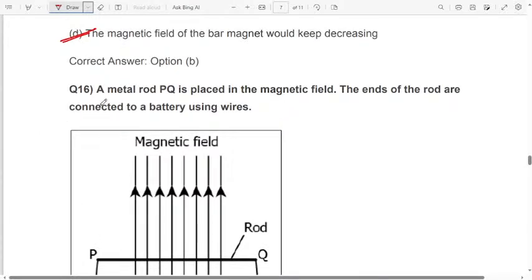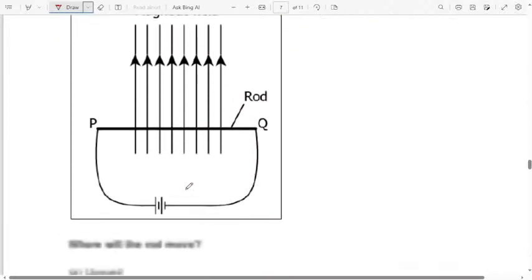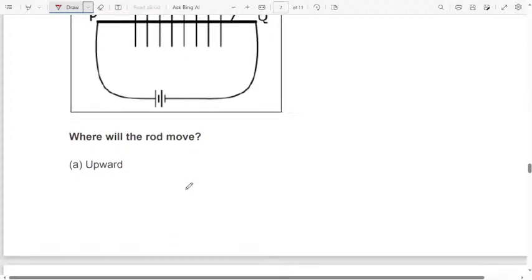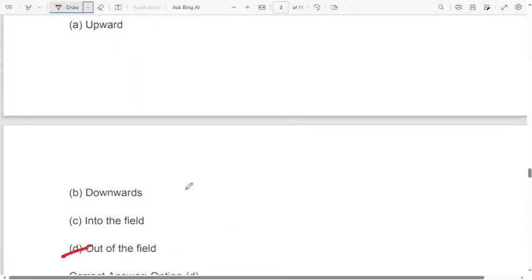A metal rod PQ is placed in the magnetic field. The ends of the rod are connected to a battery with the help of the wire. In which direction will the rod move? The rod will move out of the field.